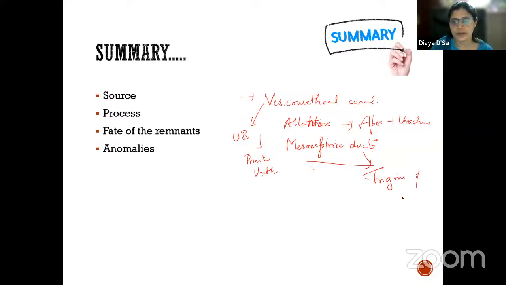Okay, so basically the common abnormalities we see are in relation to the urachus, that is the urachal fistula, urachal cyst or urachal sinus. Rarely we see the extrophy vesicae, or ectopia vesicae, or extrophy of the bladder. Okay, so with this we complete today's class.